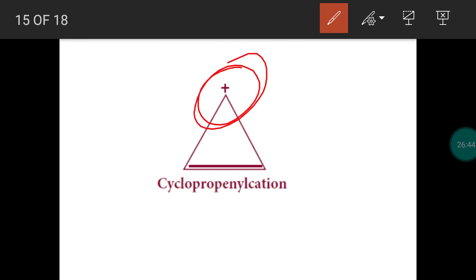So first point, planar, fulfilled. Second point, delocalization of pi electron is possible because of this positive charge. The third point, how many pi electrons are present? 2 pi electrons. Only one pi bond. For a pi bond, 2 electrons. So 2 pi electrons present. A compound with 2 pi electrons is aromatic. 2 pi, 6 pi, 10 pi and 14 pi electrons, these are all aromatic. So cyclopropenyl cation is not a benzenoid compound, but due to planar delocalization of pi electron and 4n plus 2 pi electrons, it is an aromatic compound.